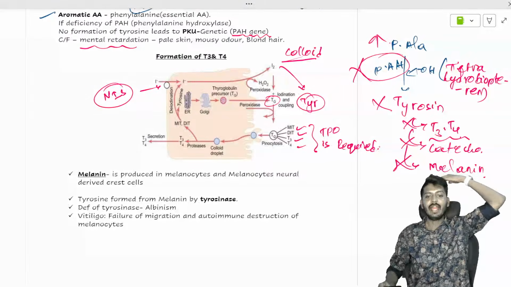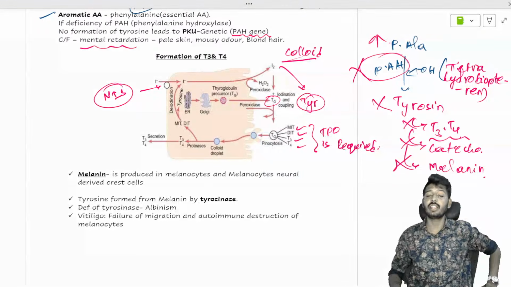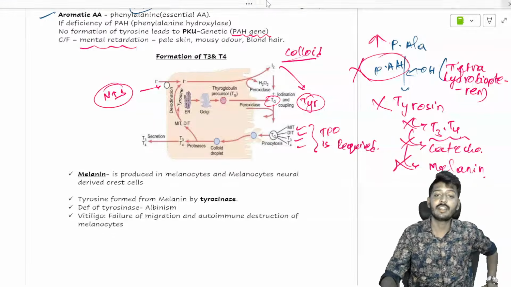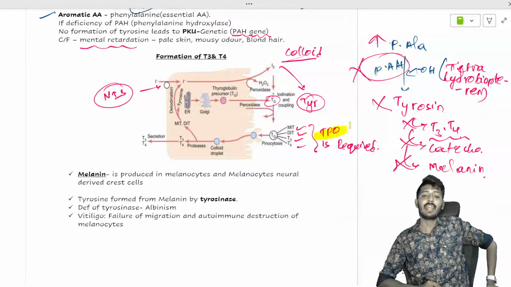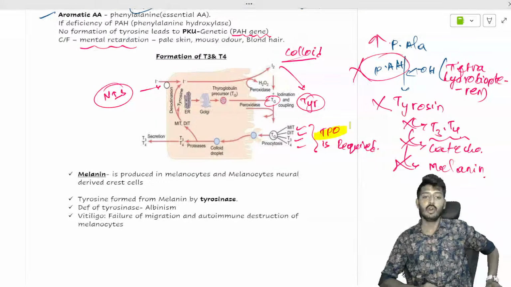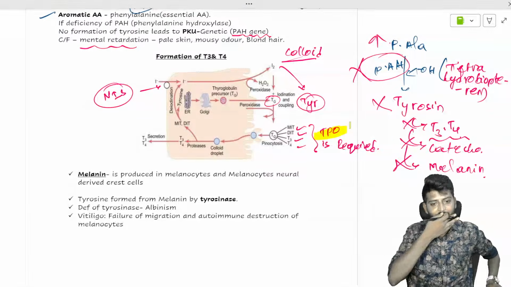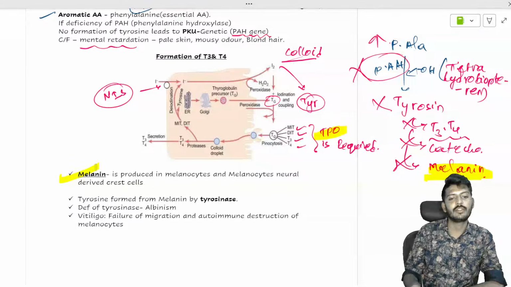Thyroid peroxidase is required. It is responsible for the production of T3 and T4. So T3 T4 synthesis requires an enzyme, the name of the enzyme is TPO, thyroid peroxidase. Thyroid peroxidase is inhibited by drugs such as carbimazole, methimazole, and propylthiouracil. Okay, we have one more product from tyrosine, that is melanin.